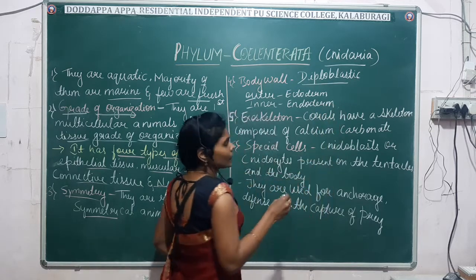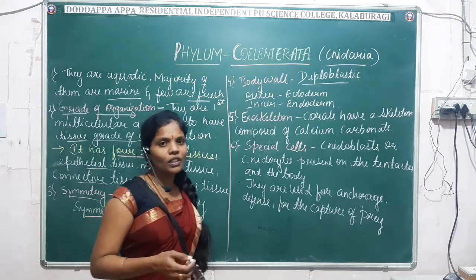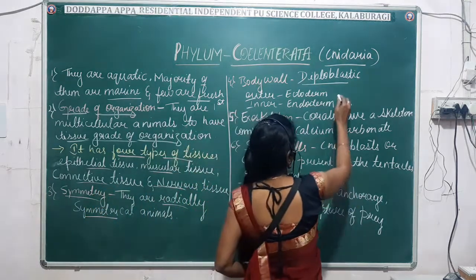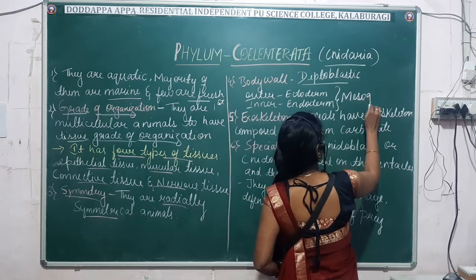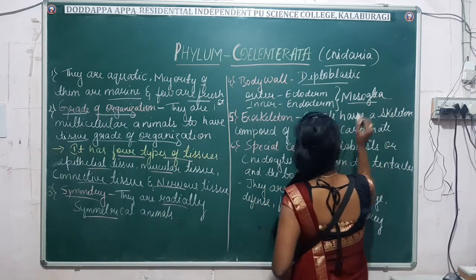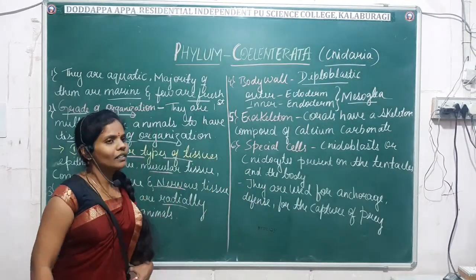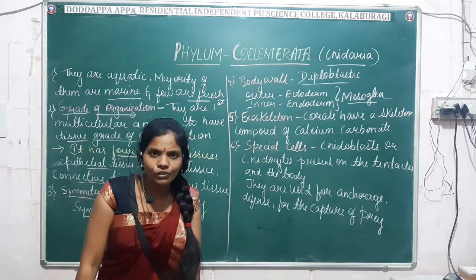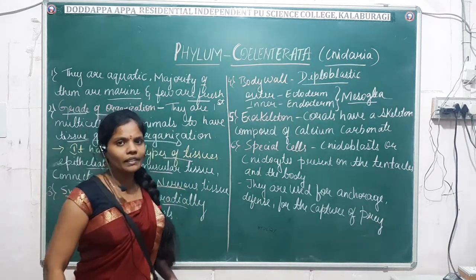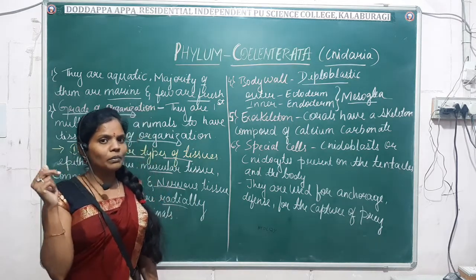But in coelenterates, between these 2 layers there is a jelly layer known as mesoglea. So diploblastic animals are made up of 2 germ layers, outer ectoderm and inner endoderm, with mesoglea between them.